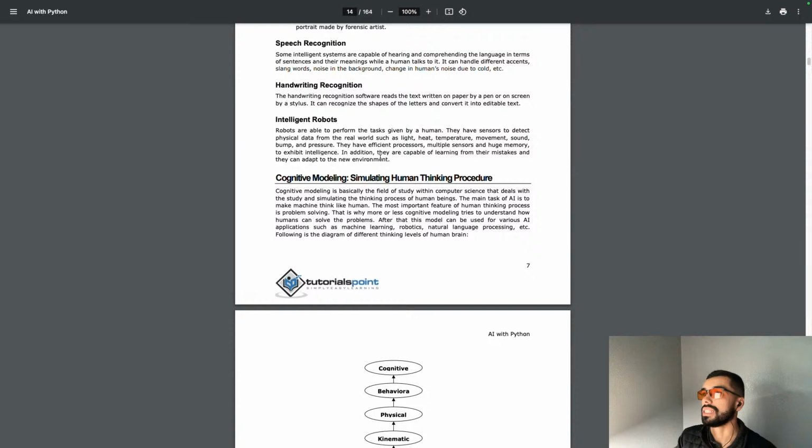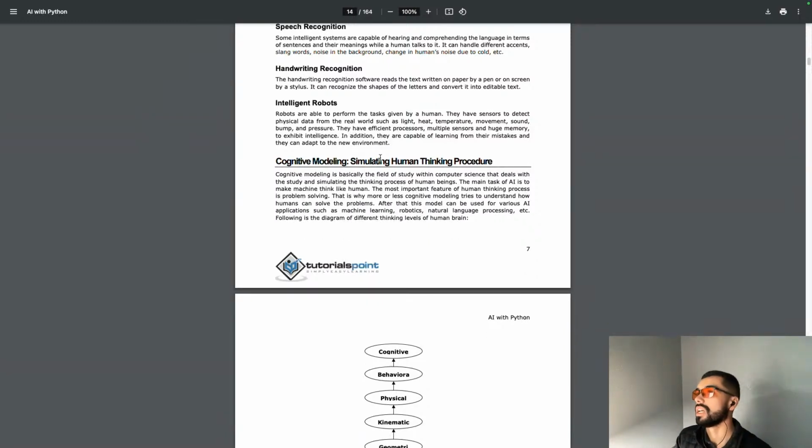Cognitive modeling, simulating the human thinking procedure. Cognitive modeling is basically the field of study within computer science that deals with the study and simulating of the thinking process of human beings. The main task of AI is to make machines think like humans.